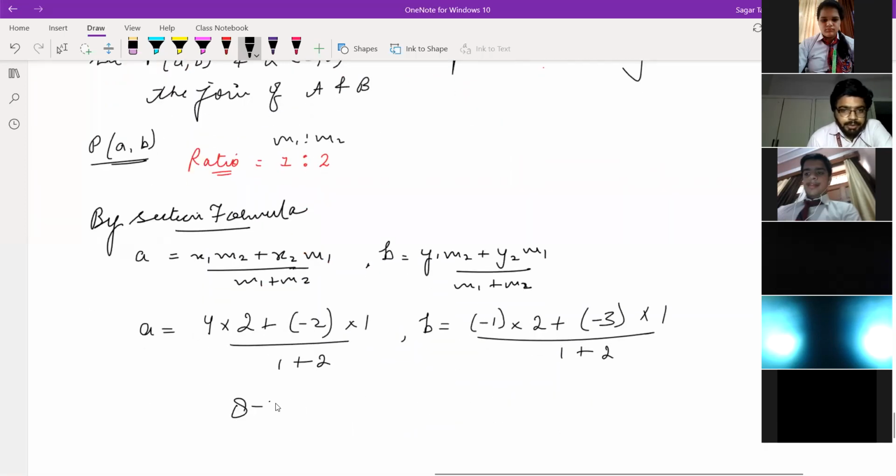So it is 8 minus 2 upon 3, and here -2 minus 3 upon 3.